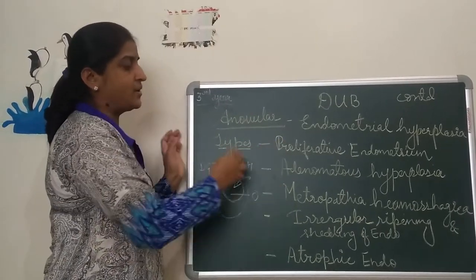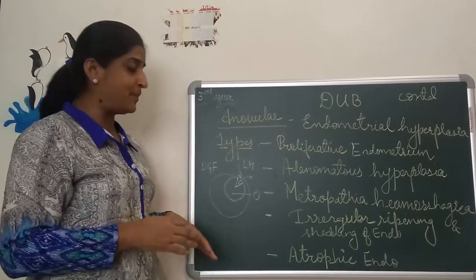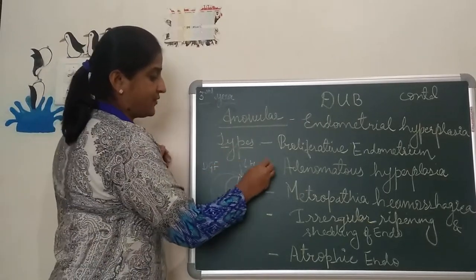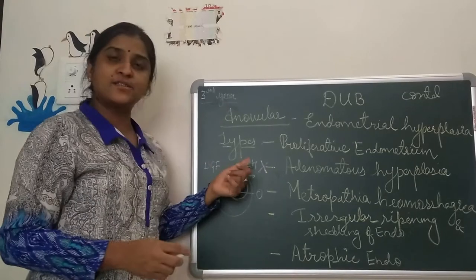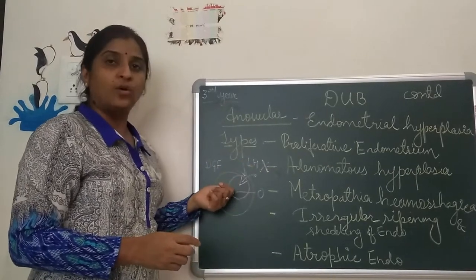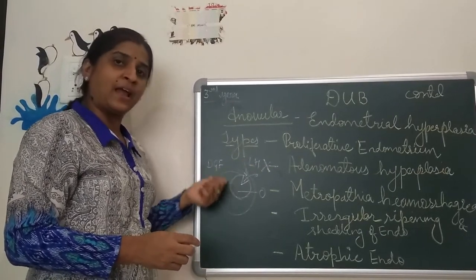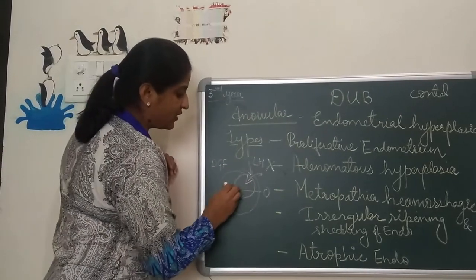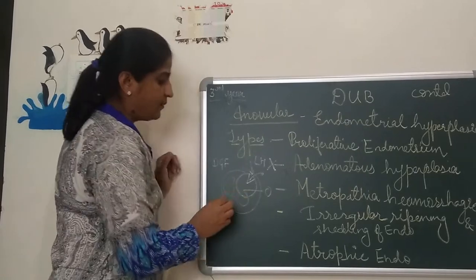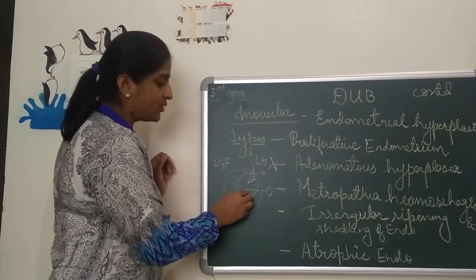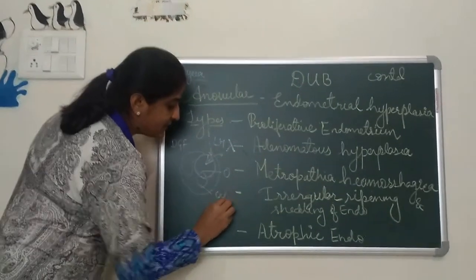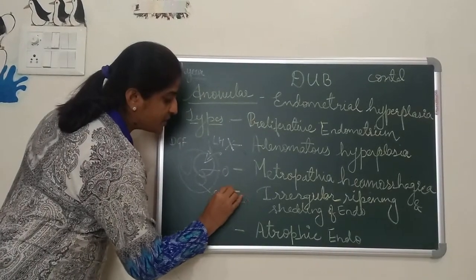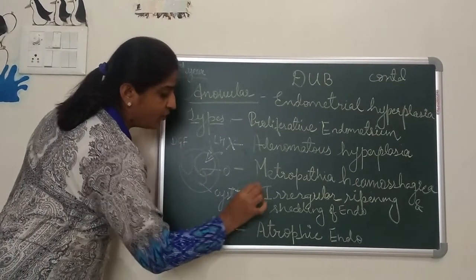In this DUB, anovular DUB, what exactly is happening? There is no LH effect. As there is no LH effect, there will be no ovulation. What will happen? There will be anovulation. And as there is anovulation, this Graafian follicle will turn into a cyst. Multiple follicles are there, they will turn into cysts, and this becomes a cystic Graafian follicle.